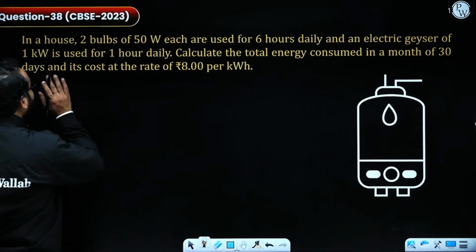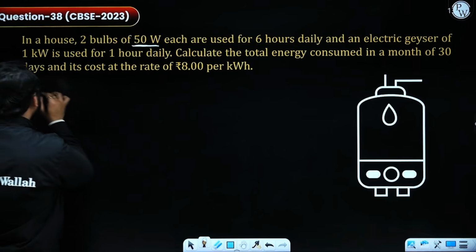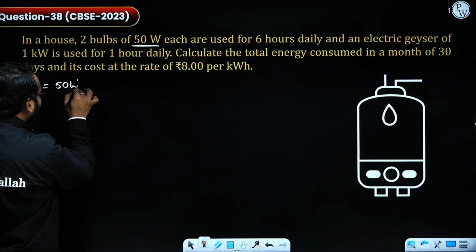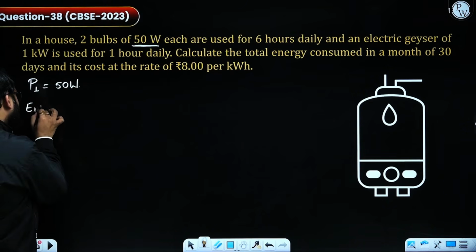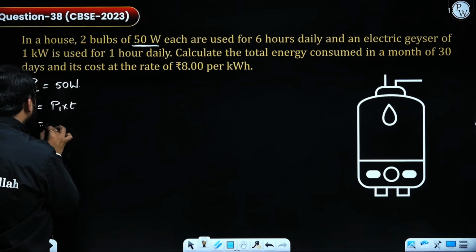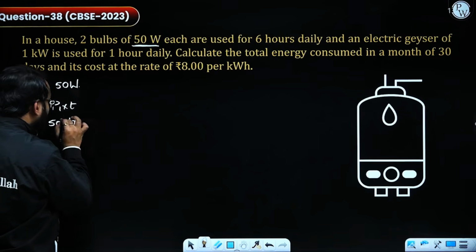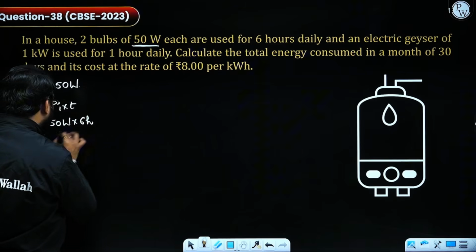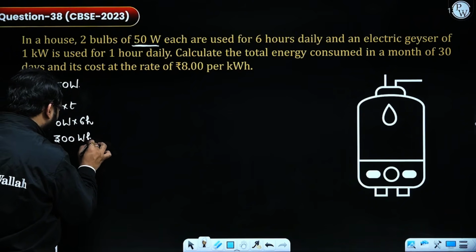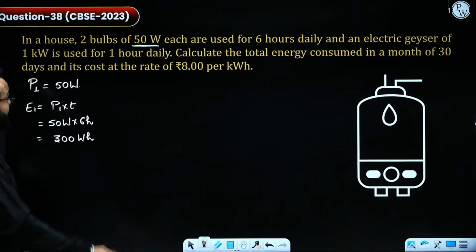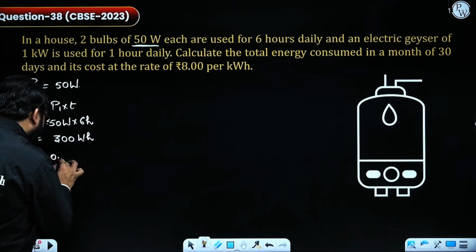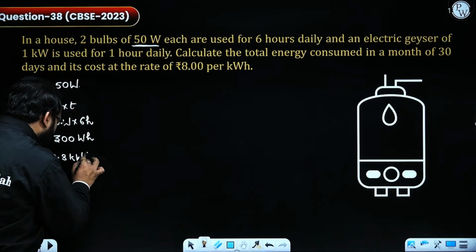If I have a bulb of 50 watt, the power of bulb 1 is given as 50 watt. Talking about its energy, it is used for 6 hours. So power into time: 50 watt multiplied by 6 hours daily comes out as 300 watt hour. I need to convert it into kilowatt hour, which comes out as 0.3 kilowatt hour.